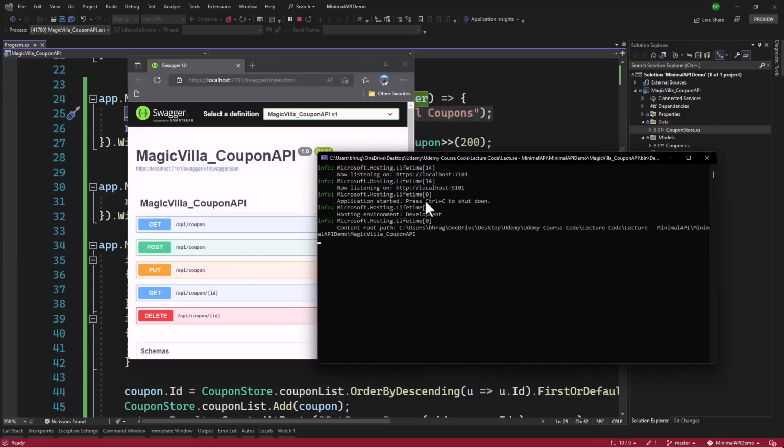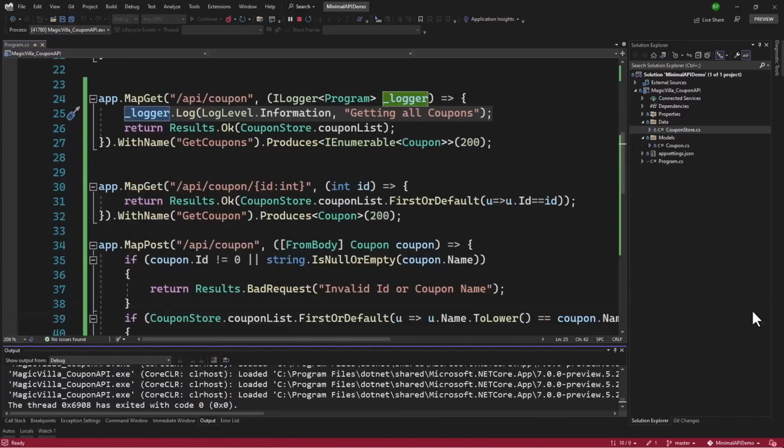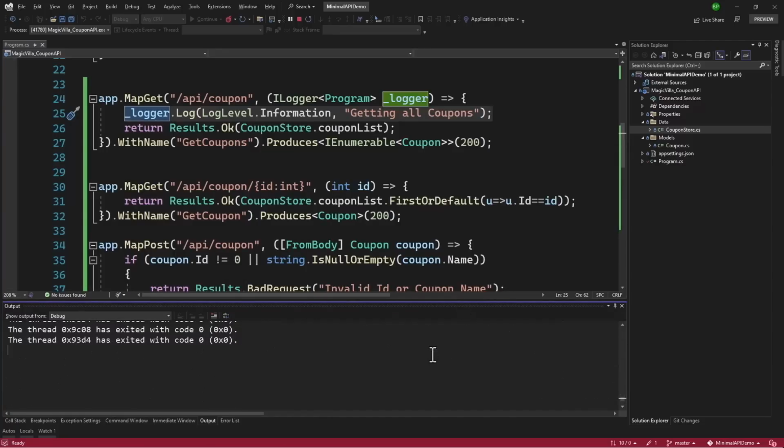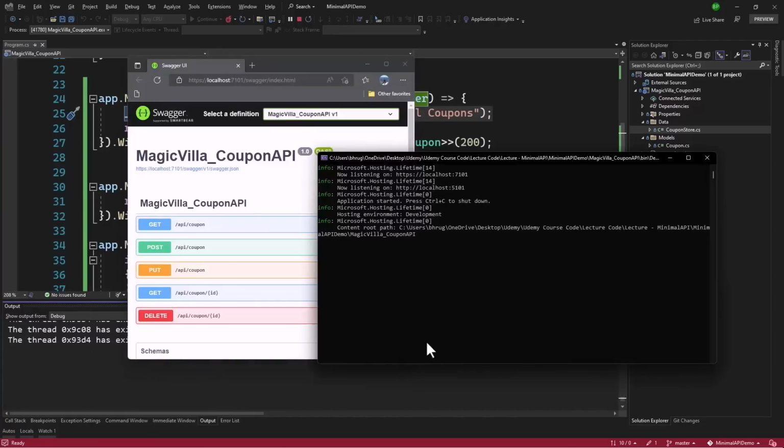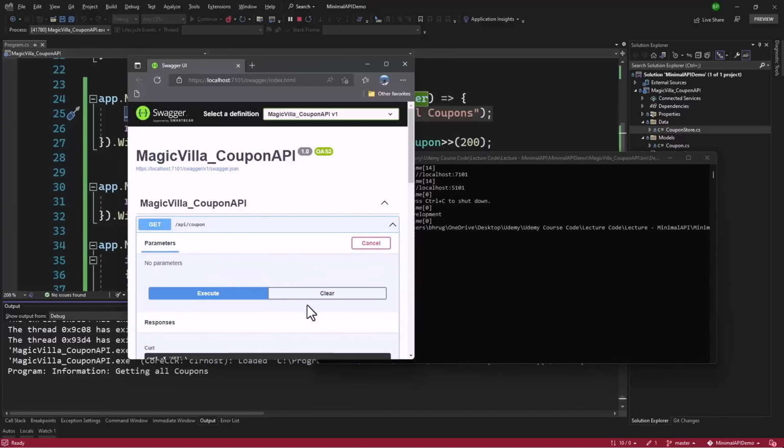Make sure to open that. If you do not have that, and if you are using IIS Express to run that, you can also go to the output window, and we have debug here. Let me pin that as well. Perfect. Now if I go back here, let me try to get the coupons. We execute that, and perfect.